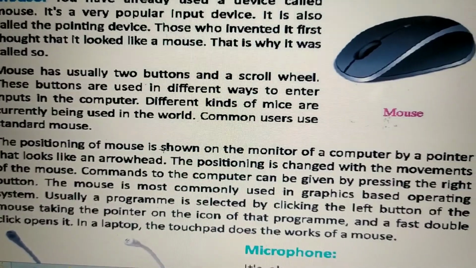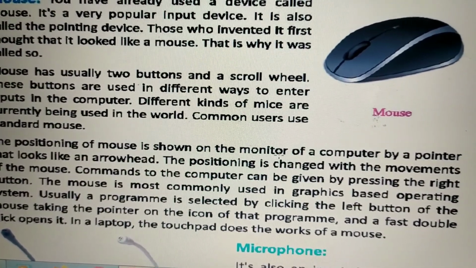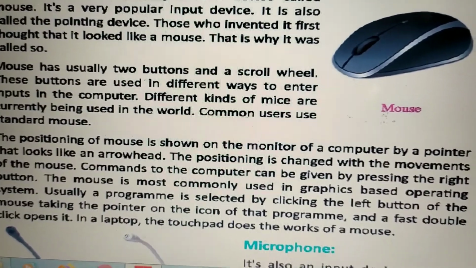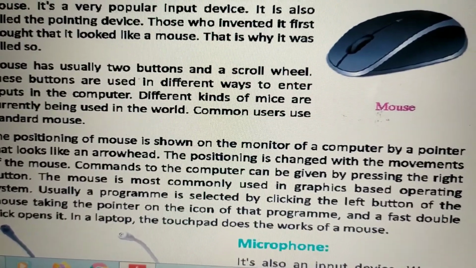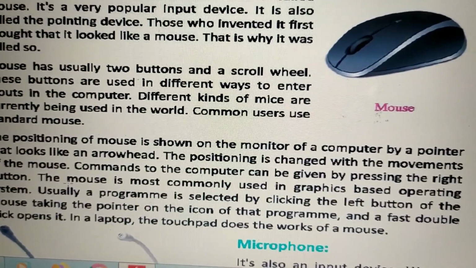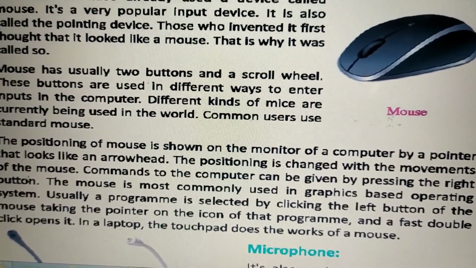The positioning of mouse is shown on the monitor of a computer by a pointer that looks like an arrowhead. The positioning is changed with the movements of the mouse.